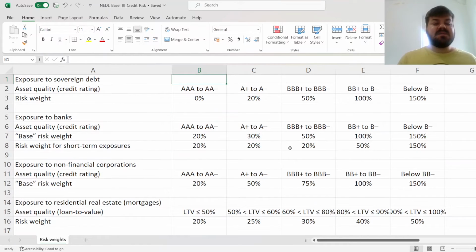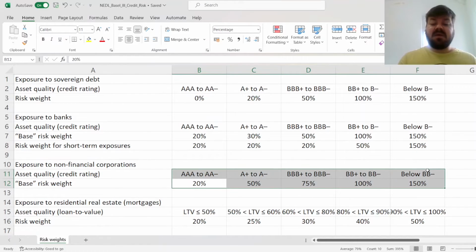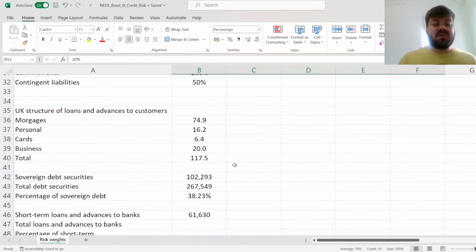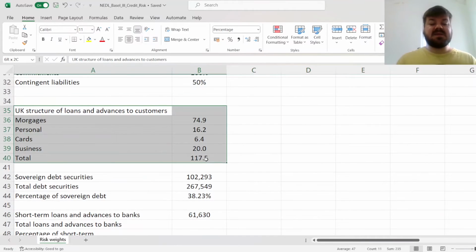And finally, exposure to non-financial corporation is something we have already discussed when calculating the exposures to corporate debt securities. So how to actually break this down? Well, what Royal Bank of Scotland reports as well is the structure of loans and advances to customers in the UK. And we can impose the structure that they've got in the UK on the group data.